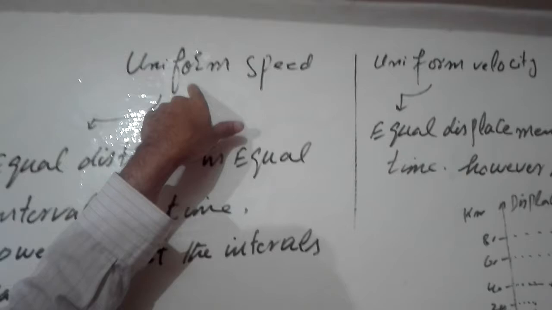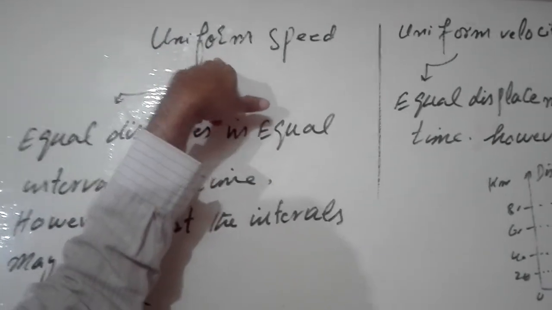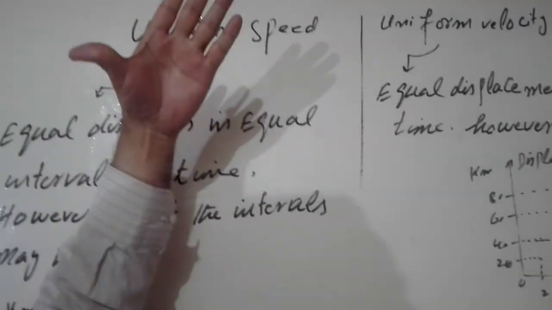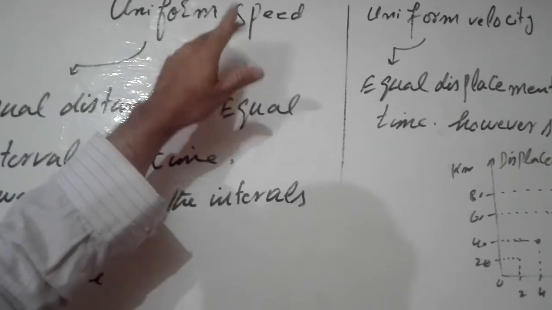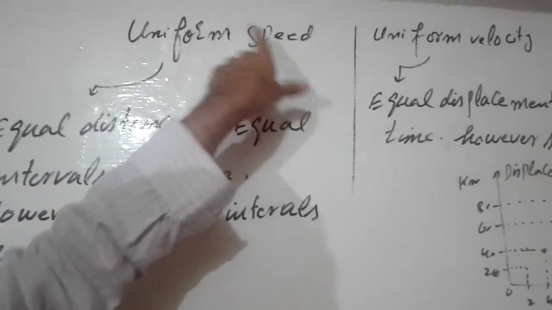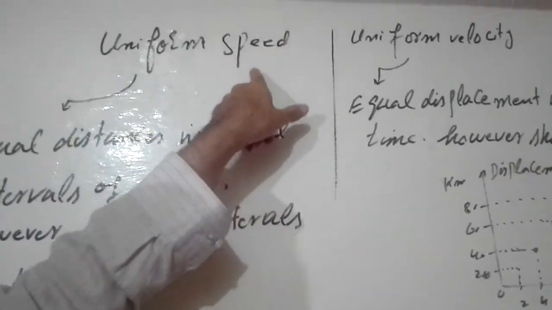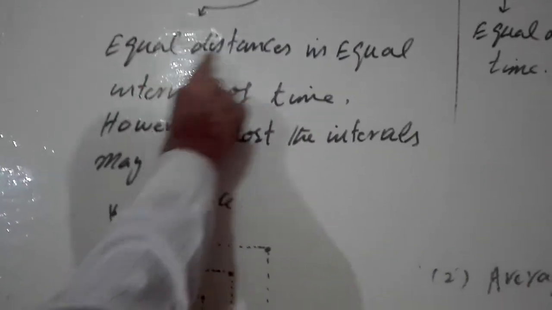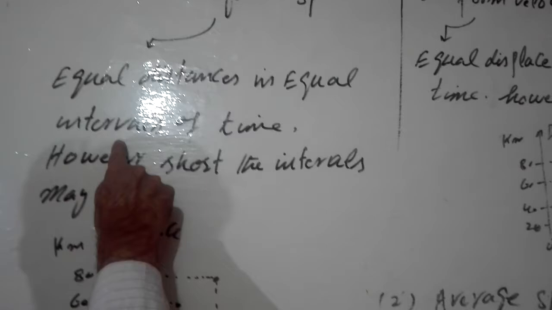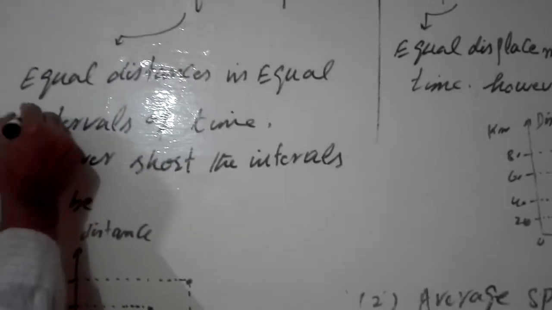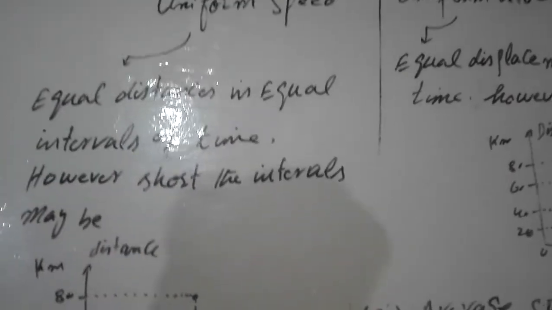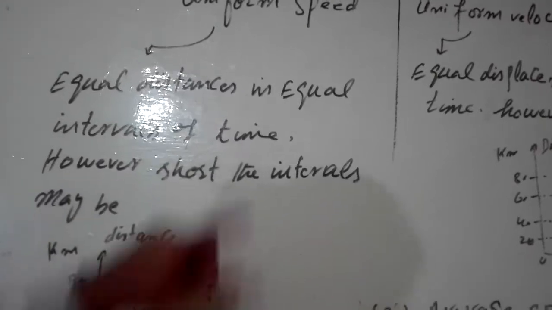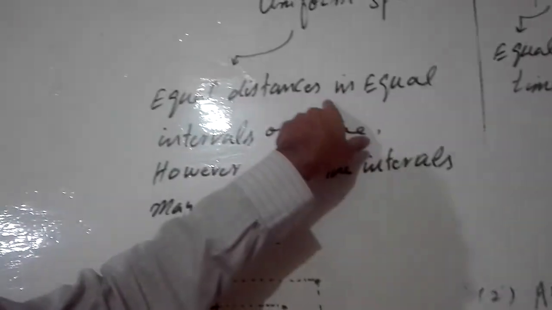What is meant by uniform? Uniform means same. Uniform means same. And if you want to define uniform speed, you can define it like this: if somebody covers equal distances in equal intervals of time. I have not written the complete definition, just to keep your concept clear.